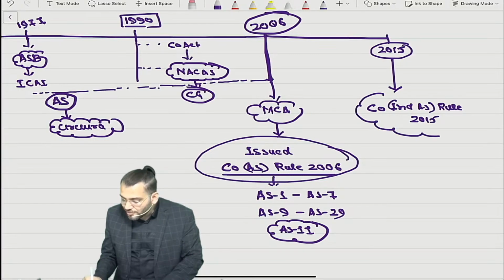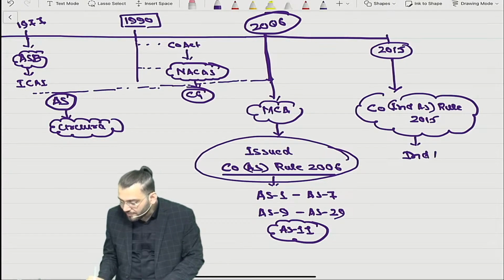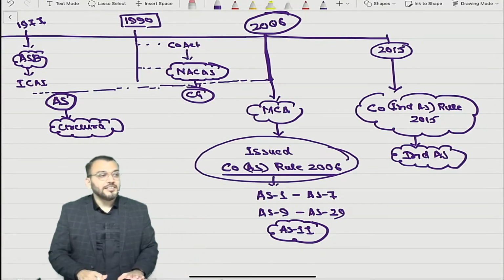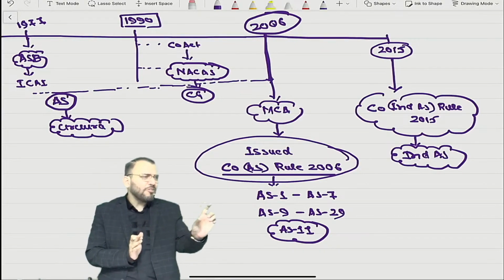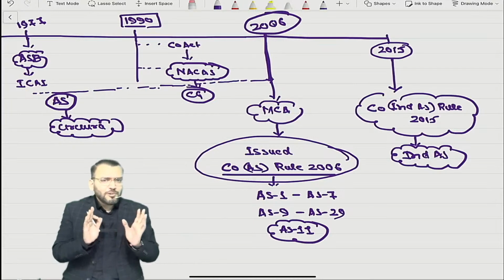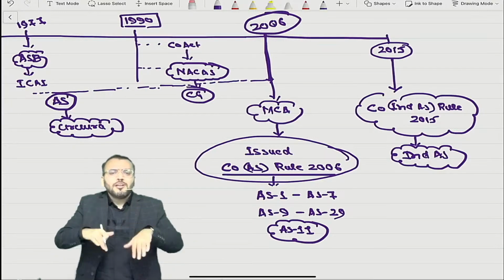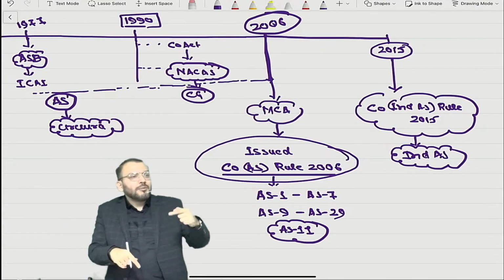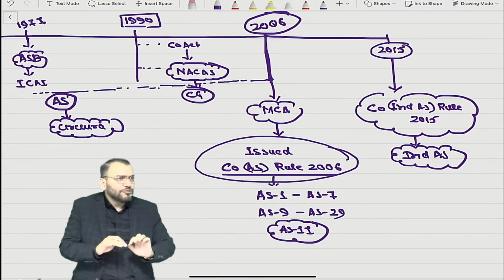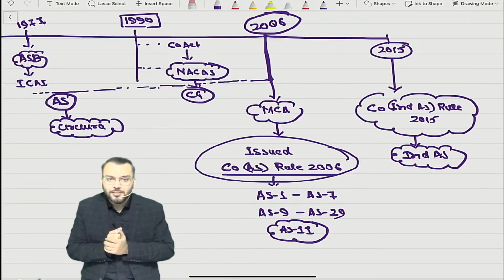And in this, Ind AS were notified. This is the entire story of Ind AS, I will say. A very small story I have told, so that whatever I say in the class you will be able to understand, because I will use the terms Companies Accounting Standard Rules 2006 and Companies Indian Accounting Standard Rules 2015. Know what actually it is.